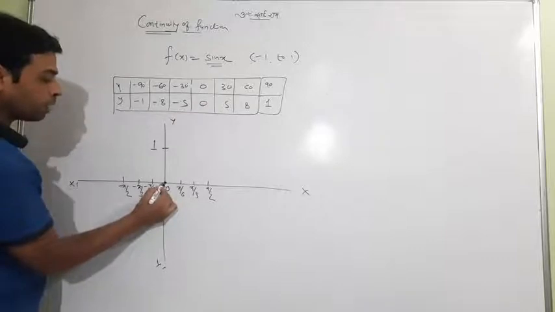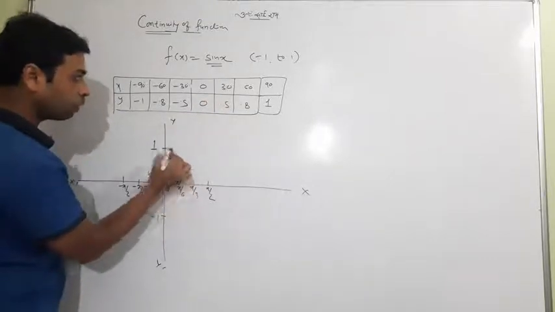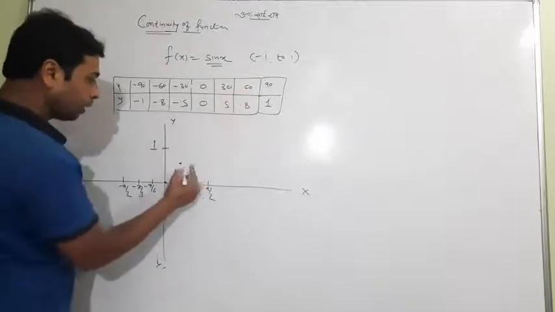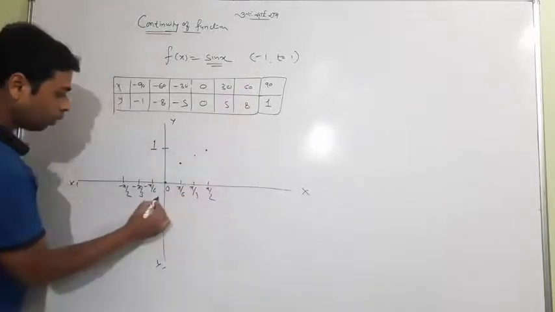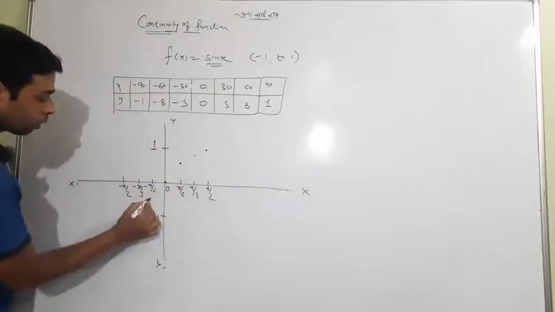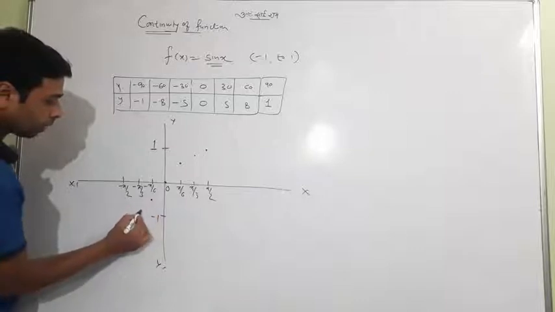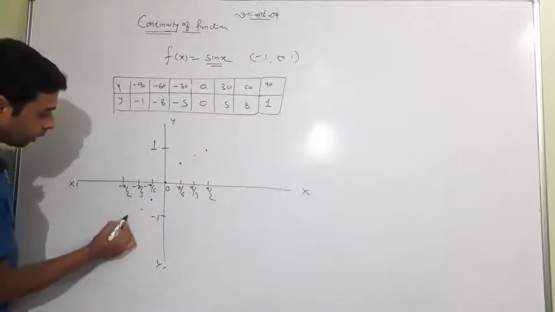Okay, let's look. 0 is pointing to this point, 30 and 0.5 will look at this point, 60 and 0.8 look at this point, and this is 90, look at this point. What about downside here? Minus 30 will give you minus 0.5, minus 60 will give you minus 0.8, and minus 90 will give you minus 1.